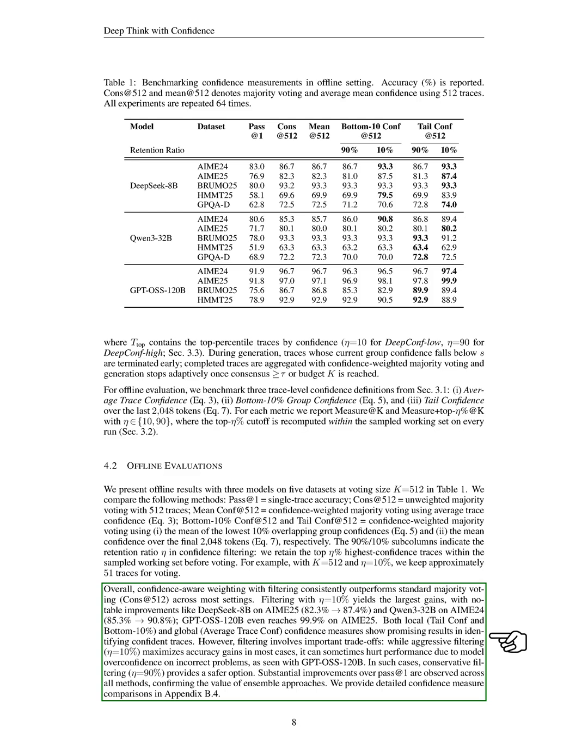Both local and global confidence measures effectively identify confident traces. However, we note that aggressive filtering can sometimes lead to performance issues due to model overconfidence, as seen with GPT-OSS-120B, making conservative filtering a safer choice. We observe substantial improvements over pass at 1 across all methods, highlighting the benefits of ensemble approaches.